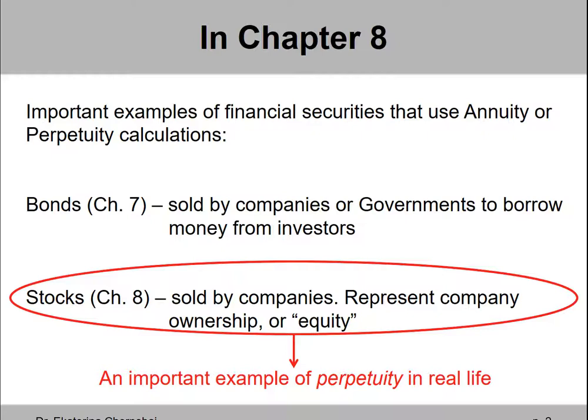What are stocks? Stocks are financial securities sold by companies, and they represent company ownership or equity. And bonds were instead financial securities that represent money that a company or a government borrowed from its investors. So let's look at stocks.